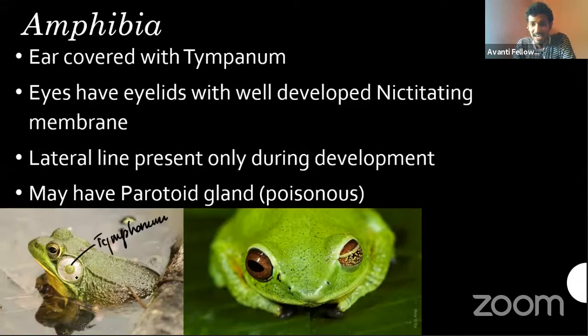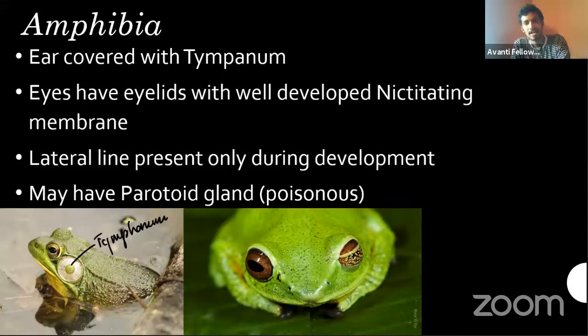It's a membrane only, but it's thicker compared to your tympanum. Our tympanum is much thinner. Here it's comparatively thicker because it's exposed to the environment. So they have an ear and it's covered with a tympanum. You can see this marking in most of the frogs and some other beings also.